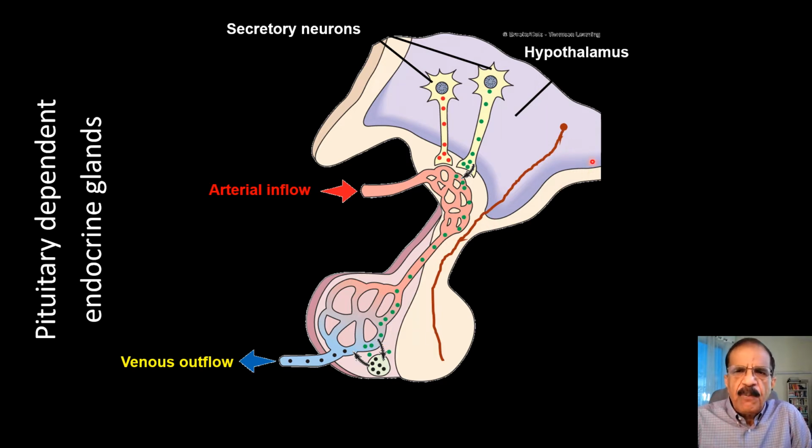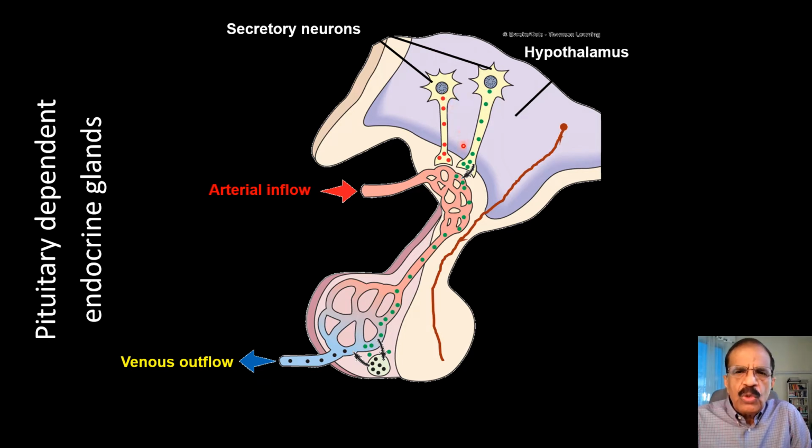This is the hypothalamus, and there are various nuclei which produce secretory hormones and also inhibitory hormones. And then there are certain collection of neurons which produce actual hormones which are secreted into the posterior pituitary. Now, these secretory or inhibitory factors or hormones are produced by these nuclei, these neurons.